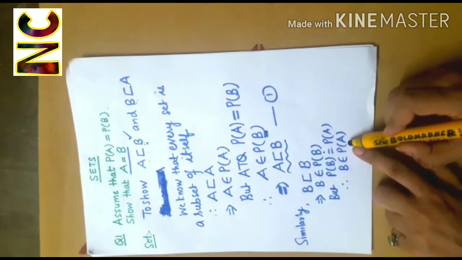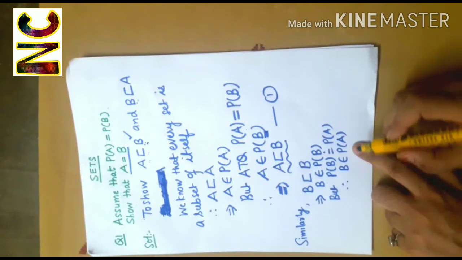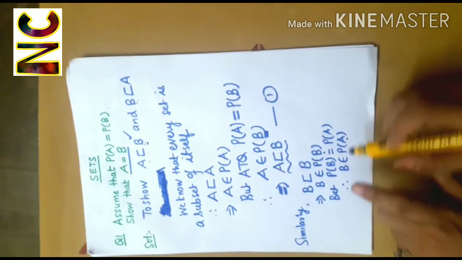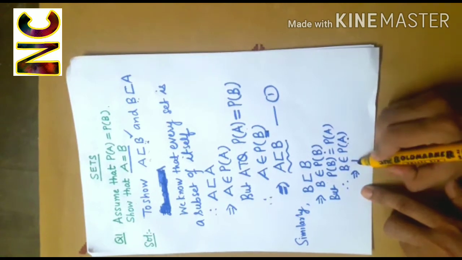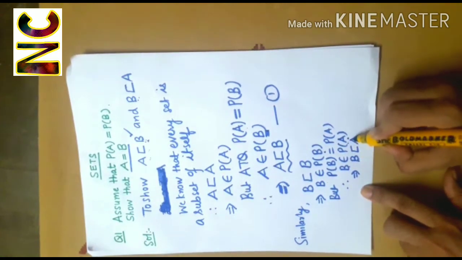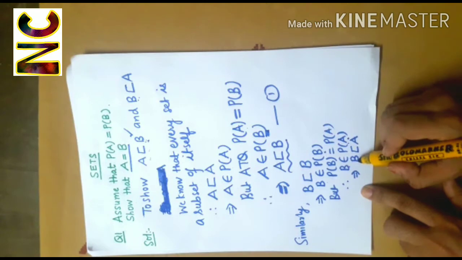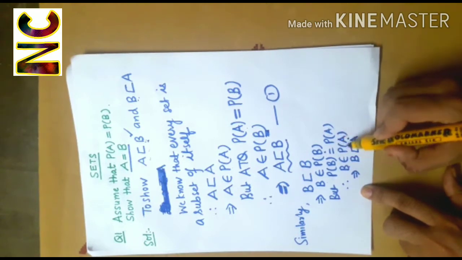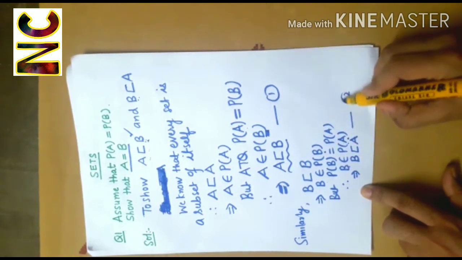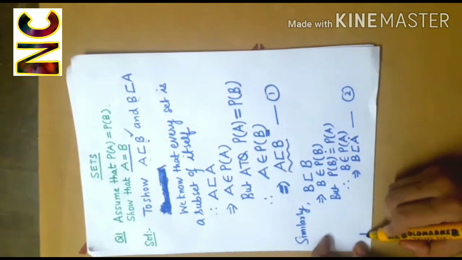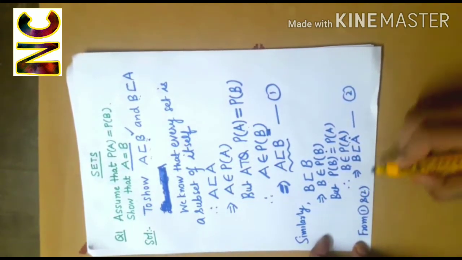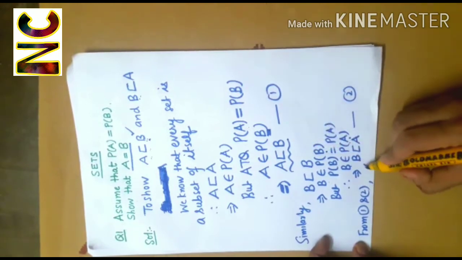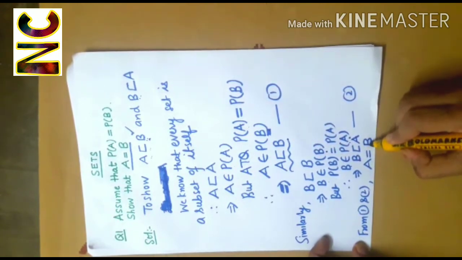And the power set of A is the collection of all the subsets of the set A. So if B belongs to this collection, this means that B is a subset of A, because only then it can belong to the power set of A. So from 1 and 2, we can conclude that A will be equal to B.